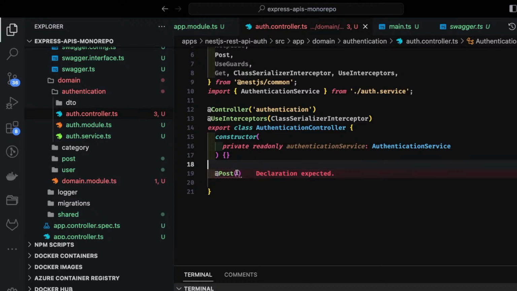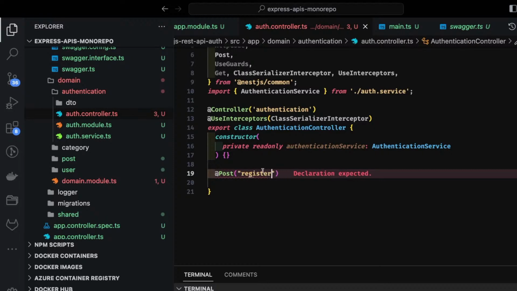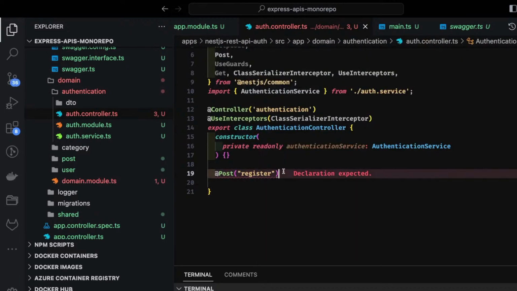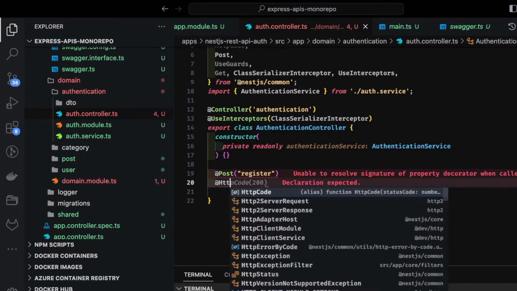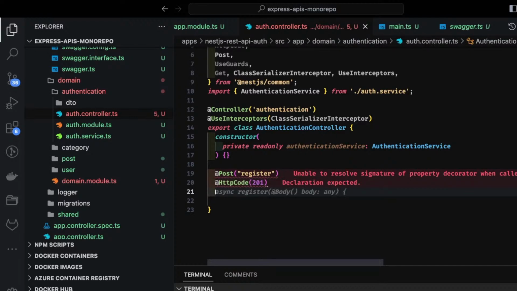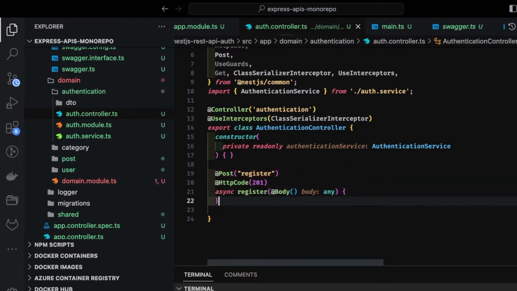So here, let's say we are creating a post authentication. I think we can just do the register. Okay, this is the post, and now here we define all the other methods. What is the HTTP code? I can say HTTP code for register is 201. And this is a simple async. Here we can define lots of other things.